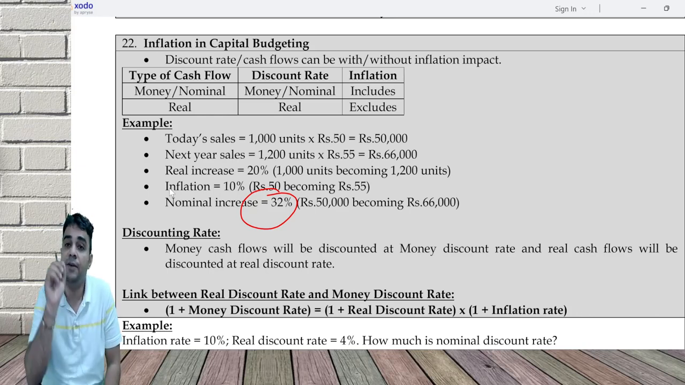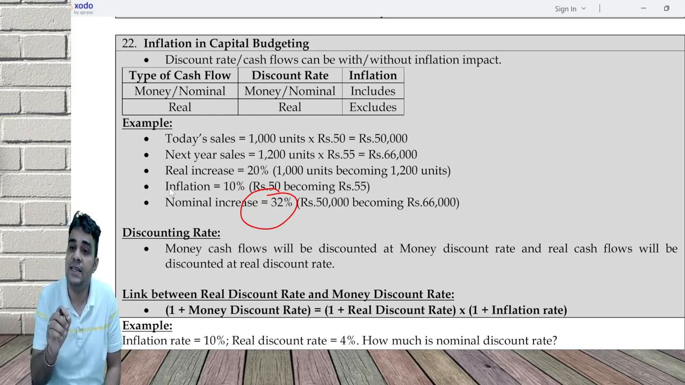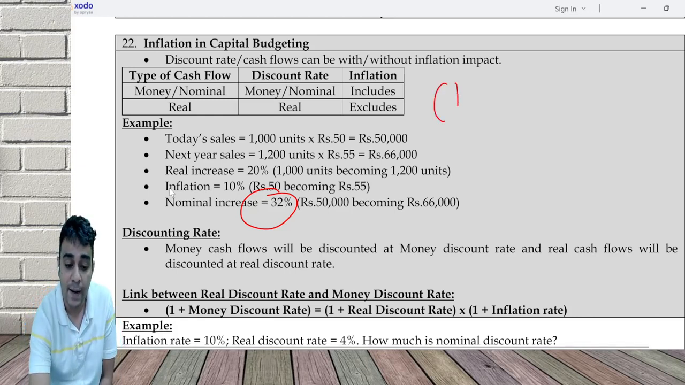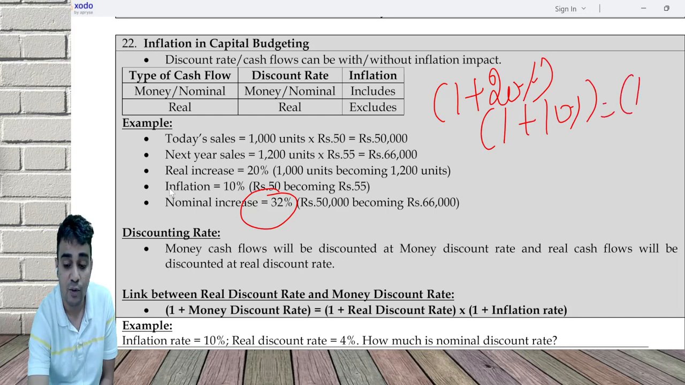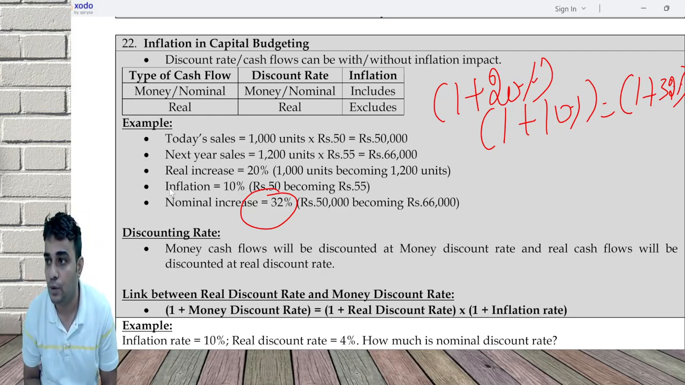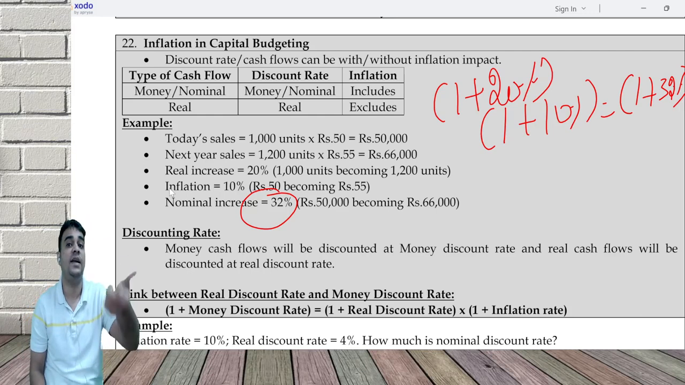In this example, inflation is 10% and sales increases 20%, but put together is not 30. Put together is 32%. So we have a formula: 1 plus real increase 20%, into 1 plus inflation 10%, is equal to 1 plus the nominal increase. 1 plus 20% into 1 plus 10% is equal to 1 plus 32%. You cannot do 20 plus 10.